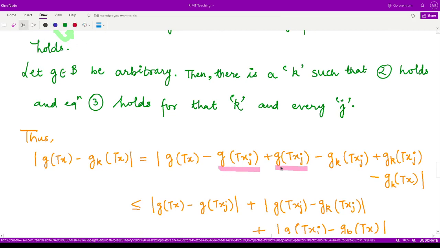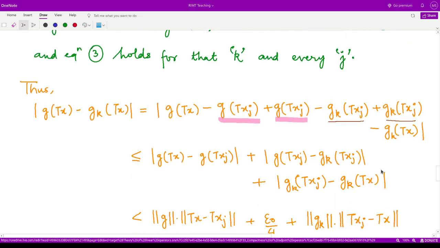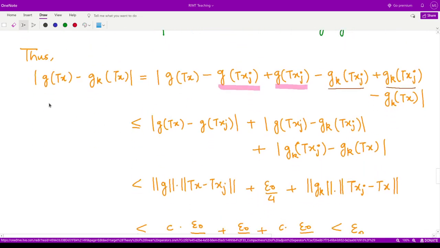We can add and subtract these terms over here. Once we do that, we can separate out the modulus values, because you know the mod of a plus b is less than or equal to the mod of a plus the mod of b. Using this property, we have written this to be less than or equal to mod of g of t of x minus g of t of xj, plus the mod of g of t xj minus gk t xj, plus the mod of gk t xj minus gk t x.